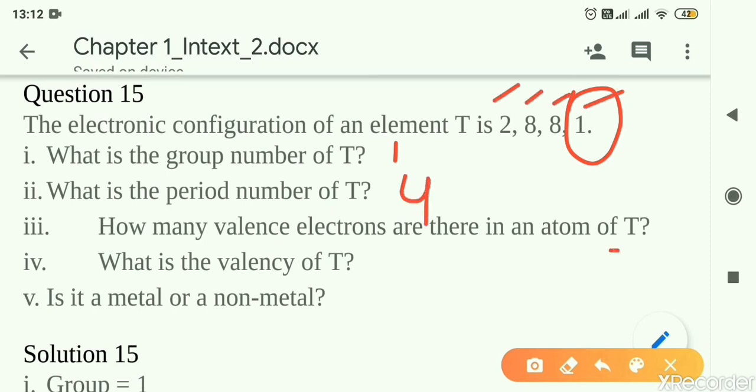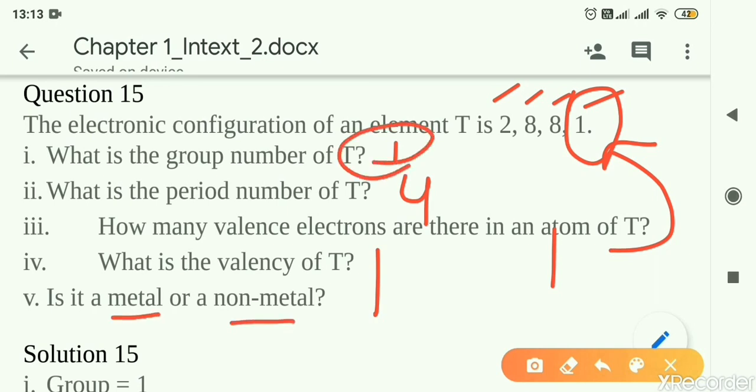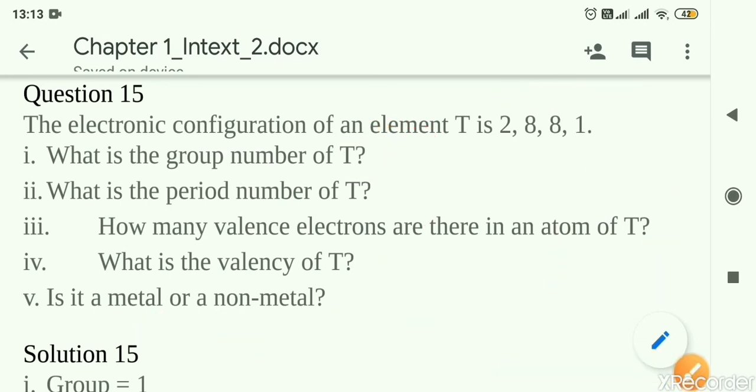How many valence electrons? The last number of electrons is 1. So valence electron is 1. What is the valency of it? Whatever is the valence electron becomes the valency. So valency is 1. Is it a metal or non-metal? Now in group number 1, all the metals are there. In fact, they are alkali metals. The answer is metal. I hope it is clear.